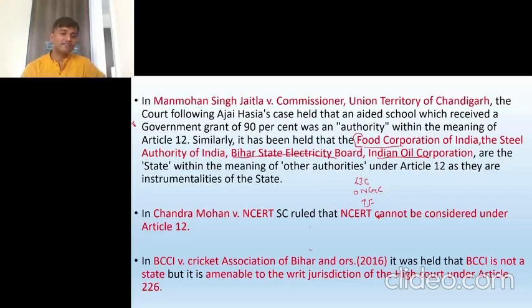Then NCERT, this is important. Chandramohan versus NCERT. In Chandramohan versus NCERT, the Supreme Court said that NCERT cannot be termed a state under Article 12, because it does not have any role in governance as such. It is about education. It is about what? It is about education. Therefore, it cannot be termed a state.